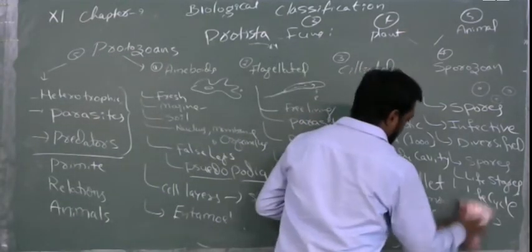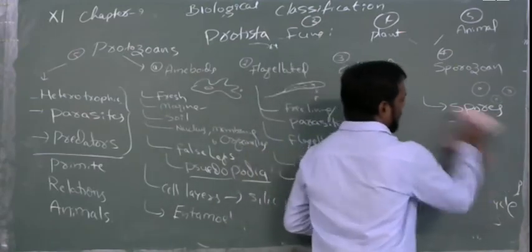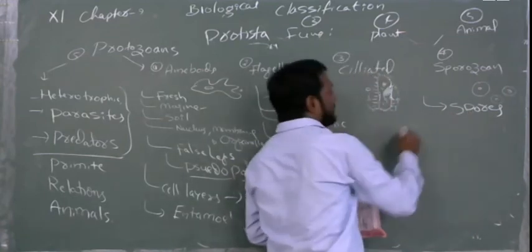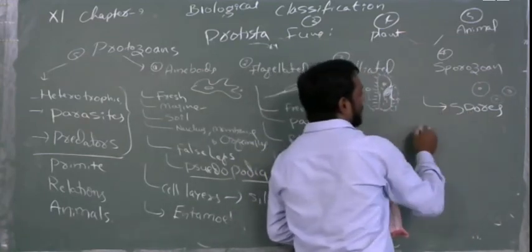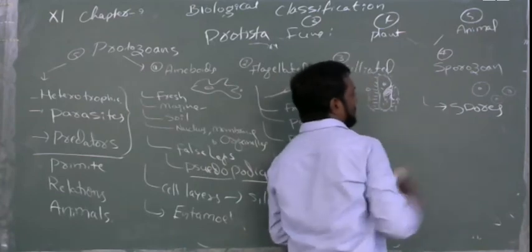If you see these spores, the good example is the female Anopheles mosquito.